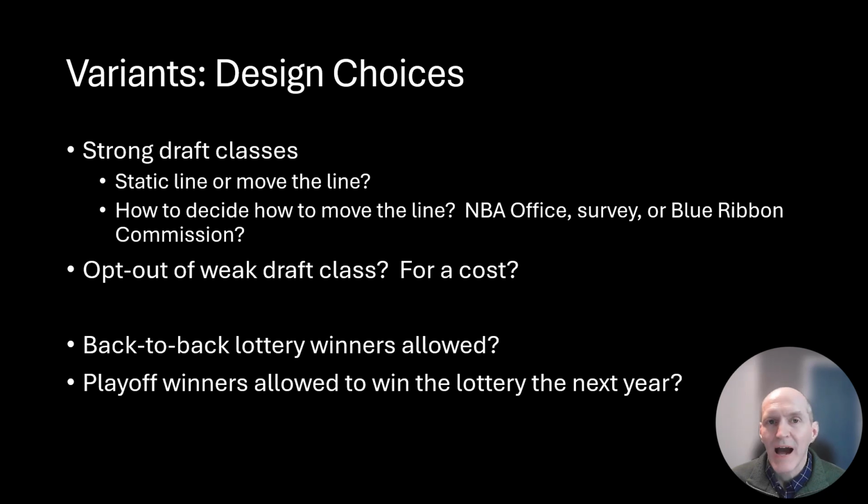If we are going to allow the line to move, how do we decide to do that? Do we allow a team to opt out of a weak draft class? This is something that you may want to include, because if a team wins the draft lottery and loses their lottery index, and they only get a mediocre player because it was not a strong draft class, they could view that as a loss. In order to avoid having teams view a draft win as a loss, you may want to allow them to opt out of the draft class, or maybe not. Maybe allow it for a cost.